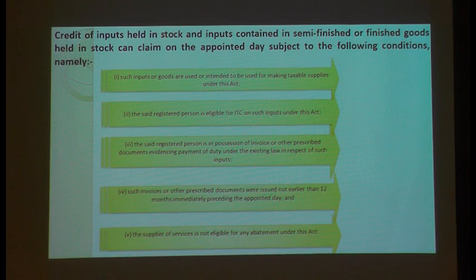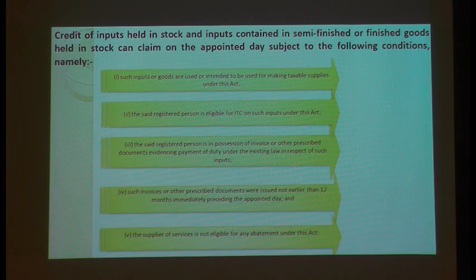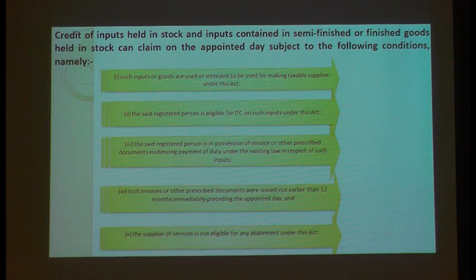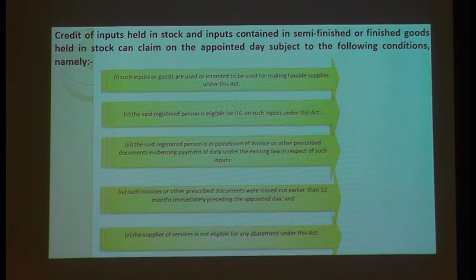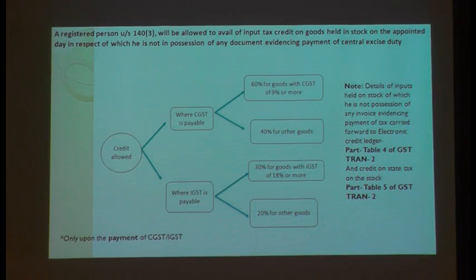And very important, when we are going to see this form, you should also disclose what was your stock. Please understand, not only your credit, you should also disclose what was your stock on which date. Not on the date when you are filing your transition form, it is the date of 30th June 2017. So that stock detail should also be mentioned to claim the credit. So a lot of conditions they have attached.